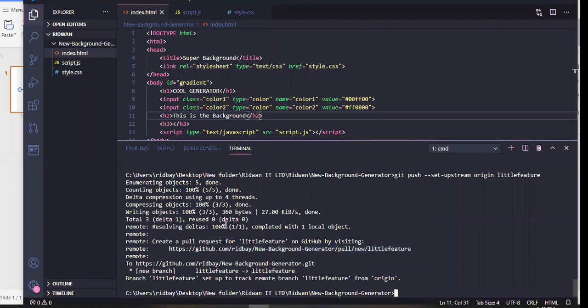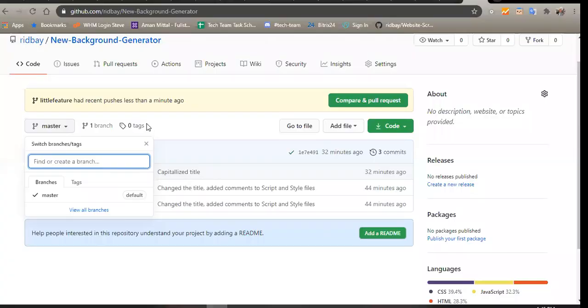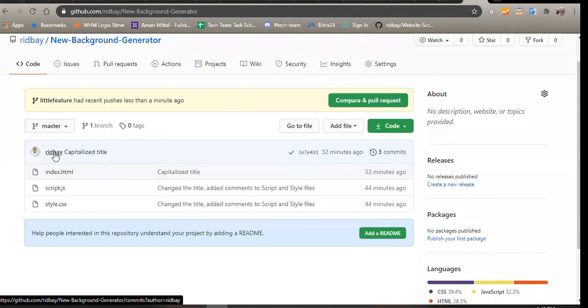and it gives us some options if you want to request for this little feature. Let's say Barakat wants to request for that. She's going to visit here and do all those. So the next thing for us is we have to go back to GitHub now. You can see it. We got something on GitHub automatically. What do you notice? You notice that we have this in here, and it says little feature had recent pushes less than a minute ago.